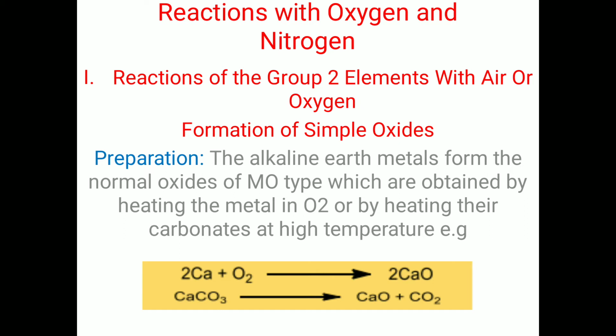The alkaline earth metals form the normal oxides of MO type, which are obtained by heating the metal in oxygen or by heating their carbonates at high temperature. For example, the reactions are given below. Calcium is heated with oxygen and calcium normal oxide is formed, and calcium carbonate on heating gives calcium oxide and carbon dioxide.